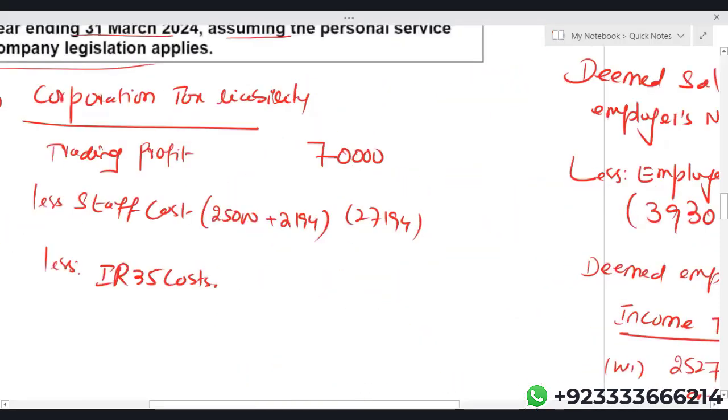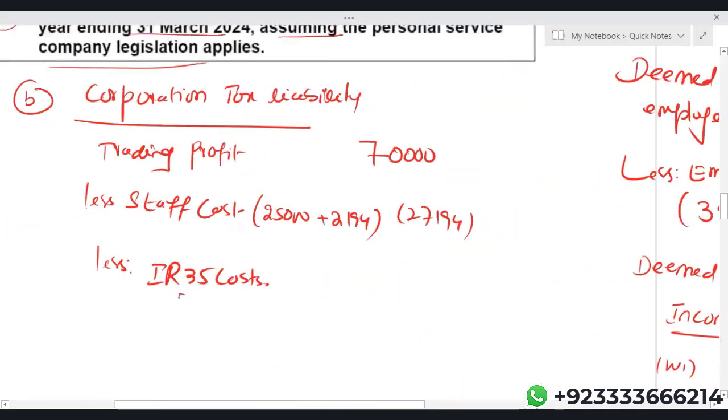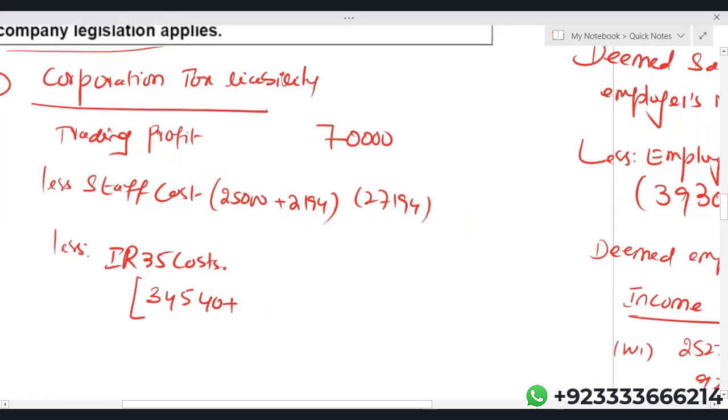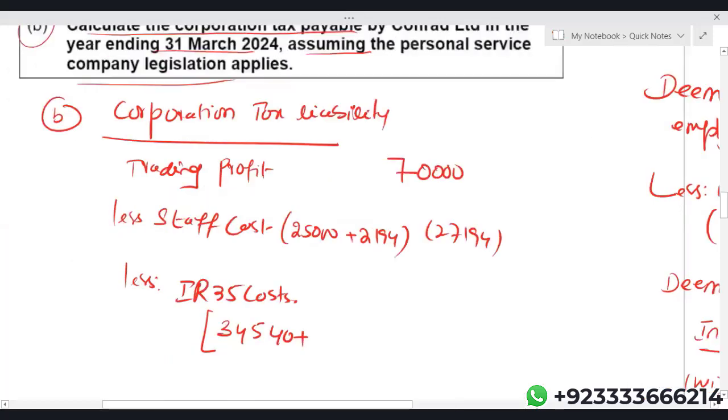It means that for the company, the IR35 cost is the deemed employment income which Conrad Limited will pay, 34,540, plus employer's NIC of 4,766. So the IR35 cost for the company is 39,306.